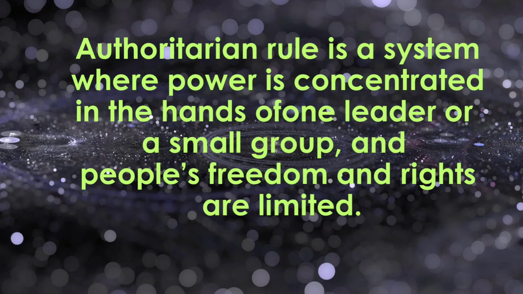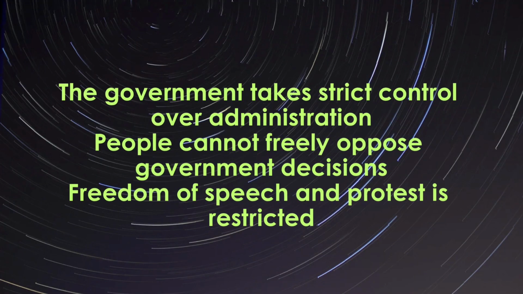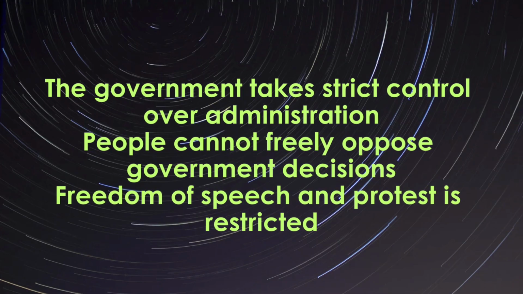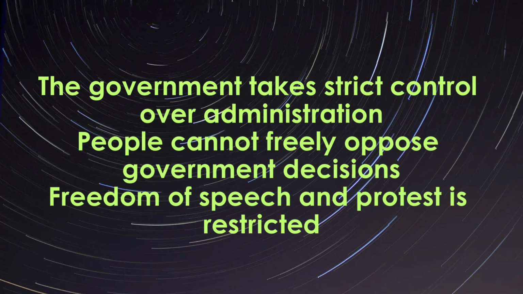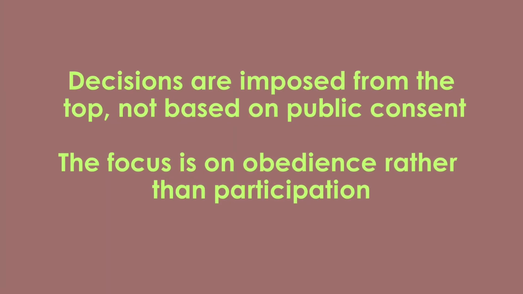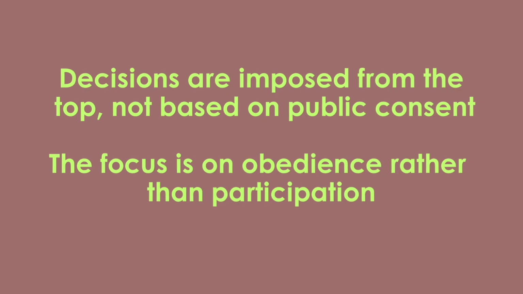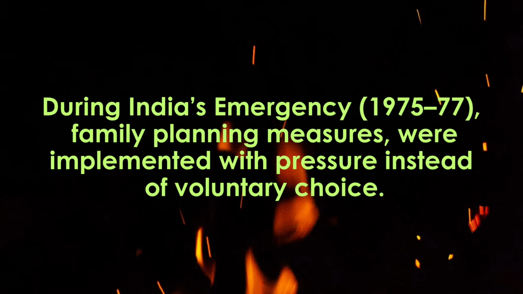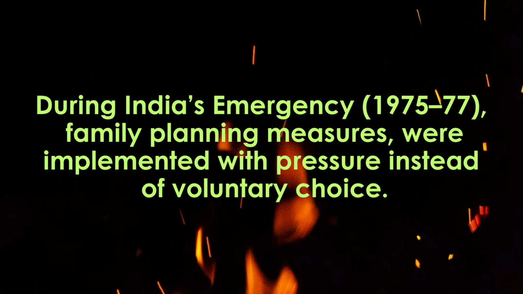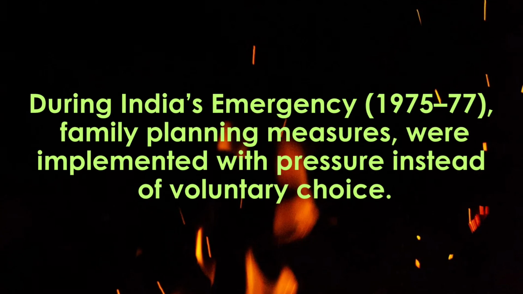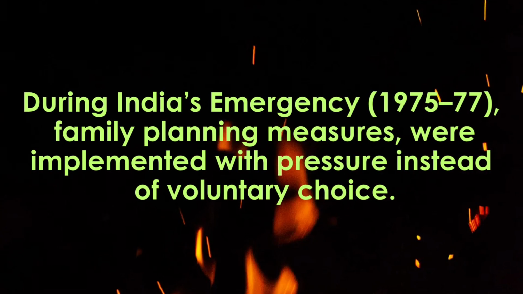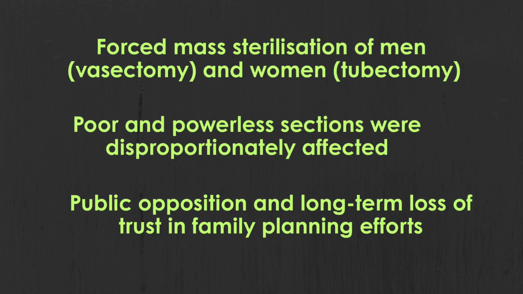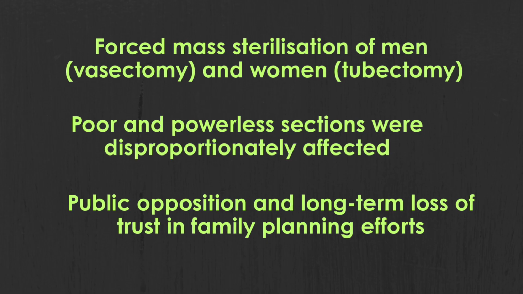In such a situation, the government takes strict control over administration. People cannot freely oppose government decisions. Freedom of speech and protest is restricted. Decisions are imposed from the top, not based on public consent. The focus is on obedience rather than participation. During India's emergency, this type of rule meant that many decisions, including family planning measures, were implemented with pressure instead of voluntary choice. At that time, forced sterilization of both men and women took place.